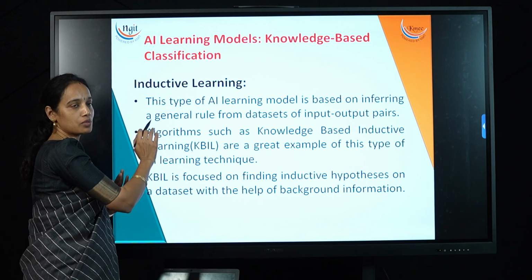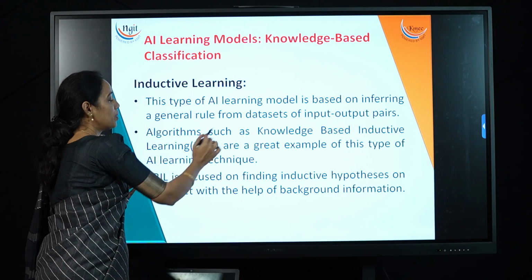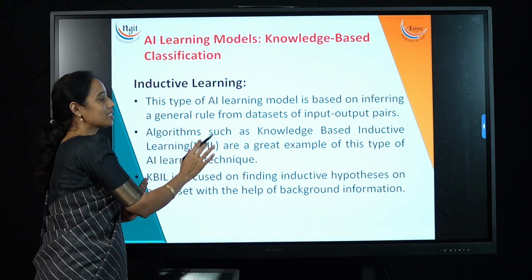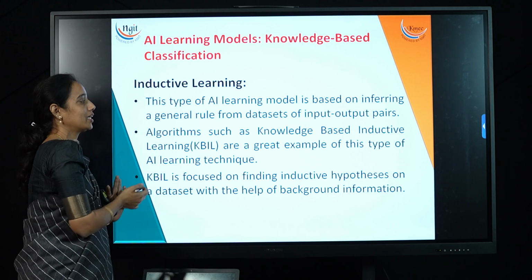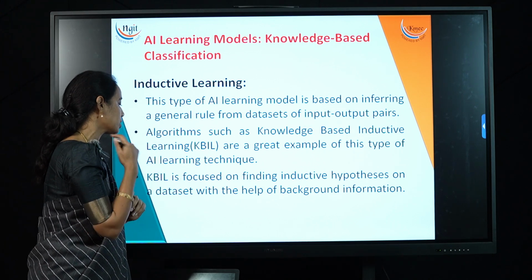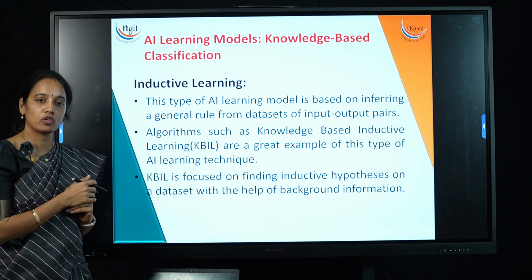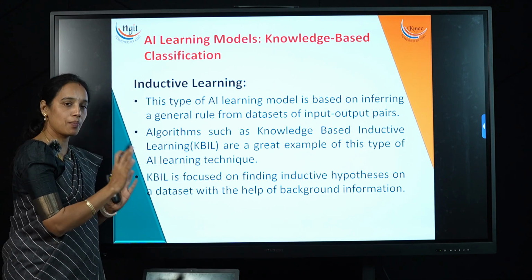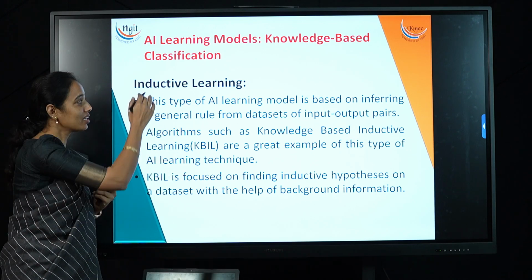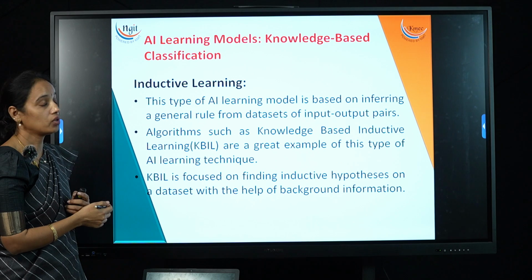Algorithms known as knowledge-based inductive learning, simply KBIL, are a great example of this AI learning technique. KBIL is focused on finding an inductive hypothesis on a data set with the help of background information. So it is going to find some hypothesis on a given data set with the help of some background information. That is what we call inductive learning.